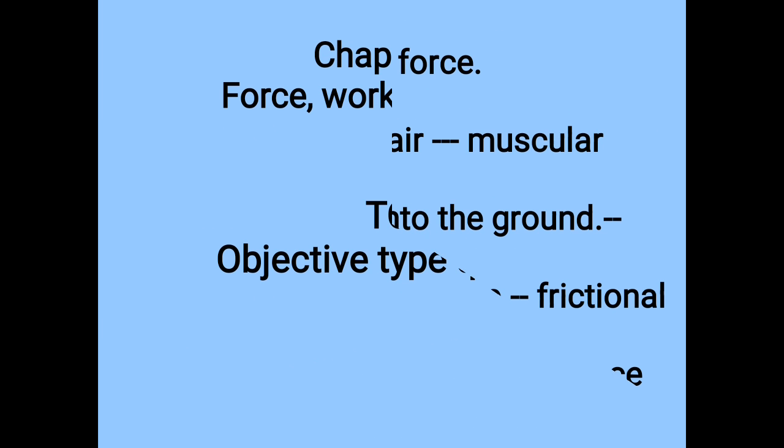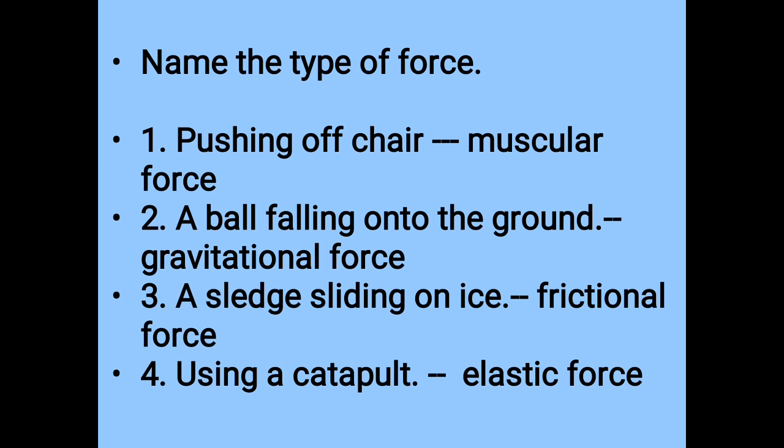Name the type of force. First of all, you have to know what is force. Right now, I have told you, a push or a pull exerted on an object when it interacts with another object. And the types of forces are muscular, gravitational, elastic, and frictional.